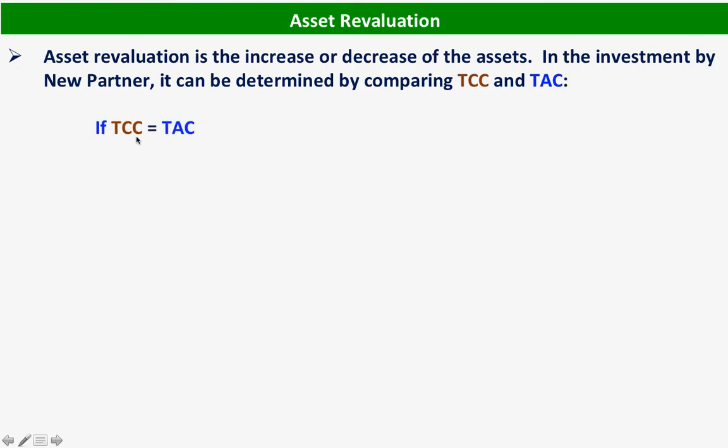If they have the same amount, there is no asset revaluation. However, if total contributed capital is less than total agreed capital, we have an asset revaluation, which is an increase in asset.